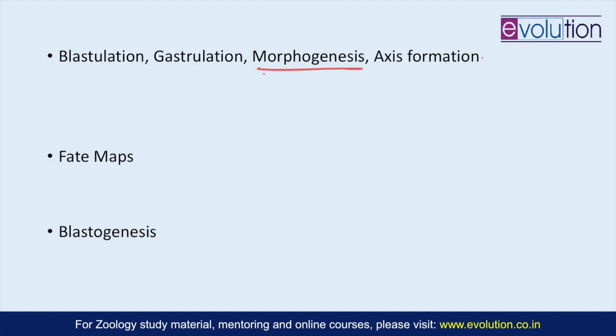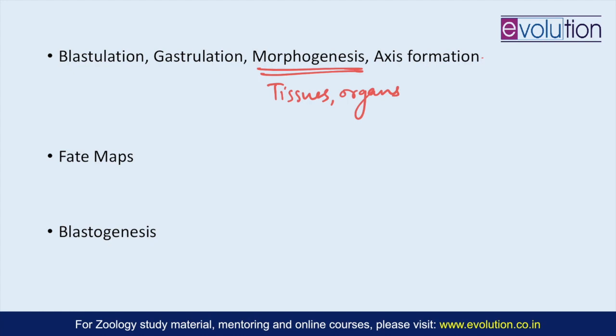Then coming to morphogenesis. Morphogenesis is actually the creation of an order in the developing organism. So all the differentiated cells get organized into tissues, into organs, and then organ systems, and then eventually make up the organism. So a morphogen is the substance whose non-uniform distribution will govern this pattern formation in the developing cell.